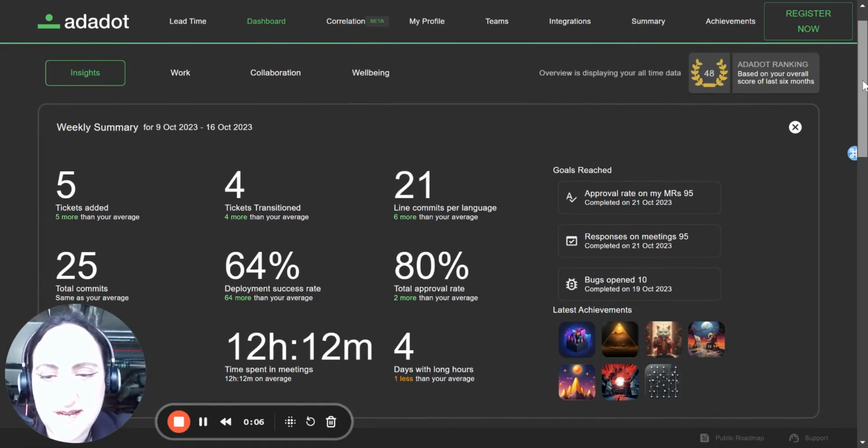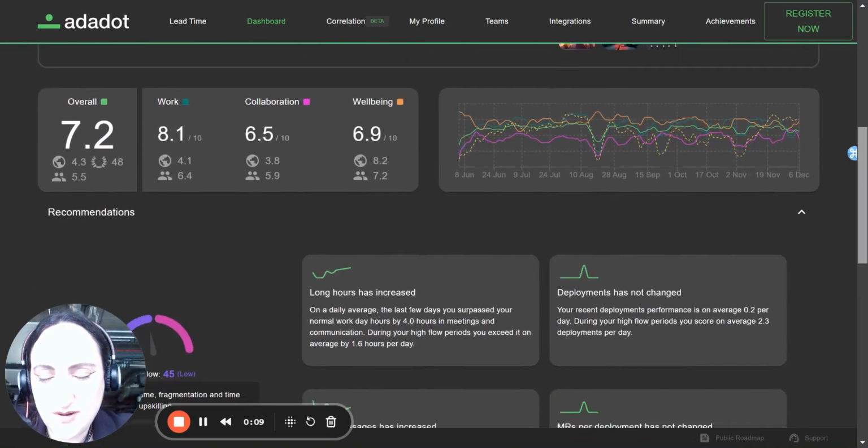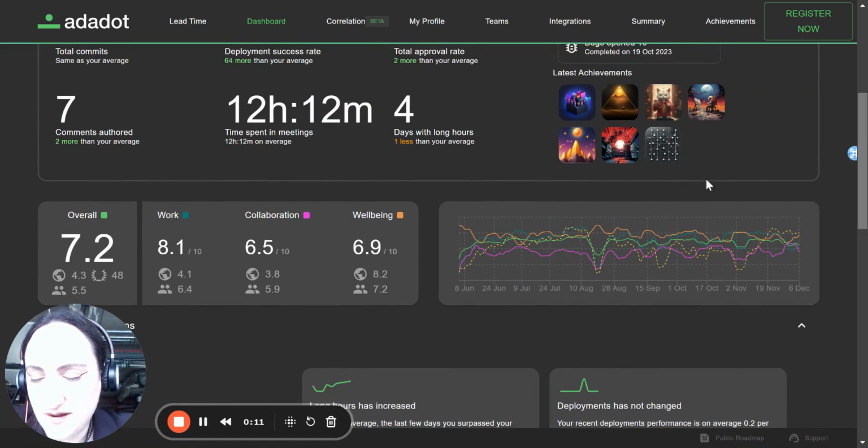So, we're going to start with this dashboard view. What you might notice here is that we have three pillars of data. We have work, we have collaboration, and we have well-being. Now, these numbers might not look familiar to anybody seeing this for the first time, but there's a good reason why we have them. First and foremost, I'm going to show you in a bit, there's a lot of detail that hides between all of these different data sets.